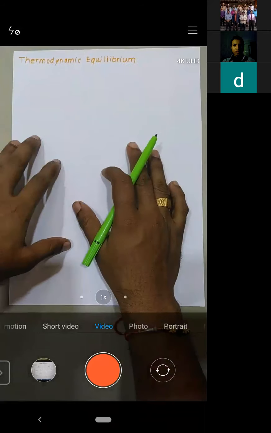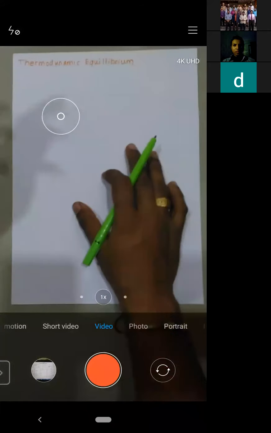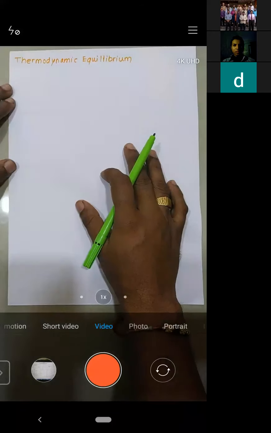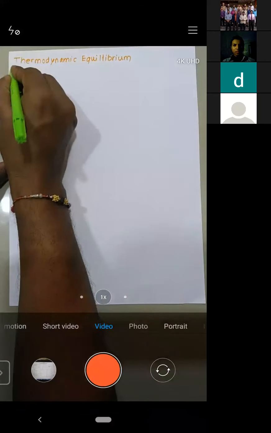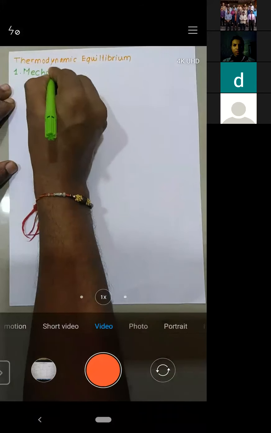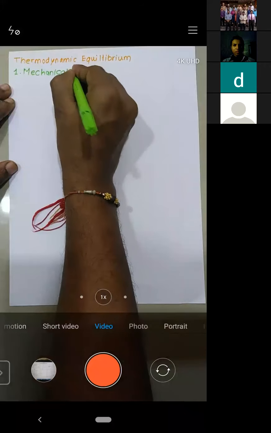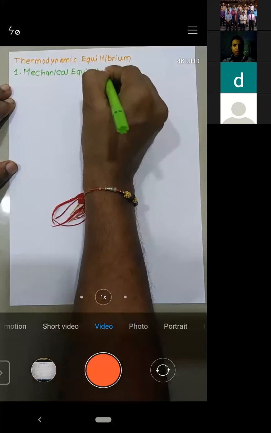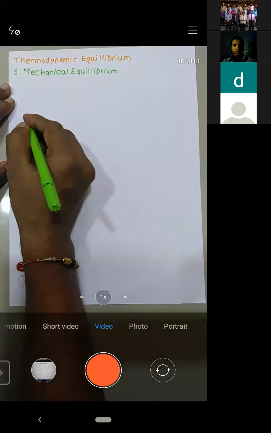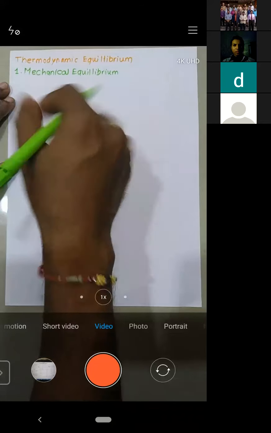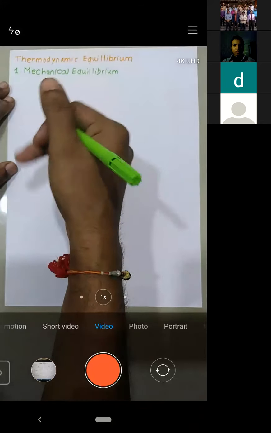One body will be in thermodynamic equilibrium with another body only and only when, first, it is in mechanical equilibrium. Second, it is in thermal equilibrium, and third, it is in chemical equilibrium.